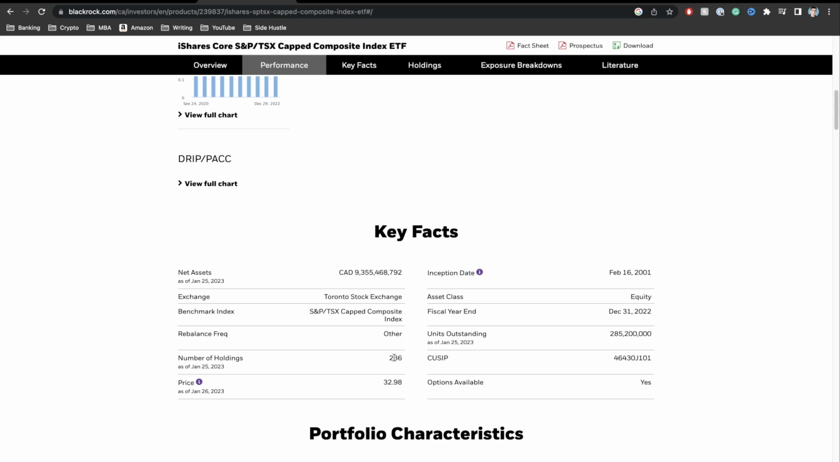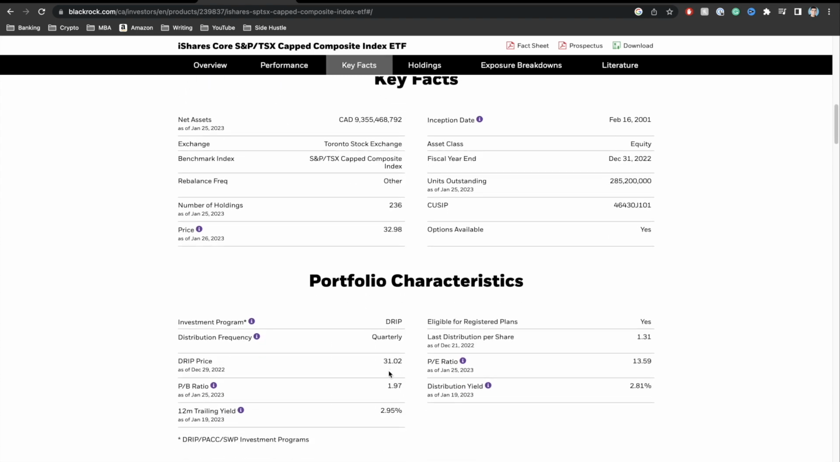Now, with that in mind, if we go ahead and scroll down over here, we can see something important with this portfolio characteristic: instead of getting your dividend payments on a monthly basis, you get it quarterly. Okay, so that's important to understand, is that you get your payments every 3 months as opposed to every 1 month. So that's something that should be kept in mind.